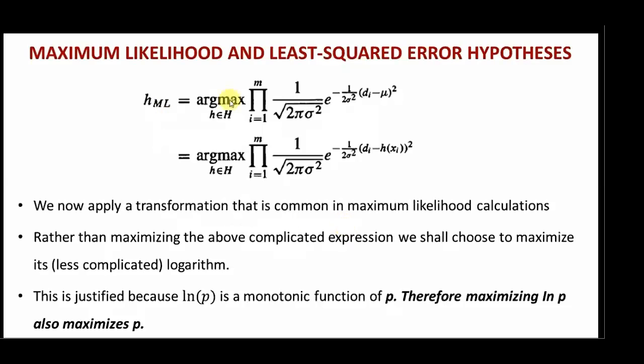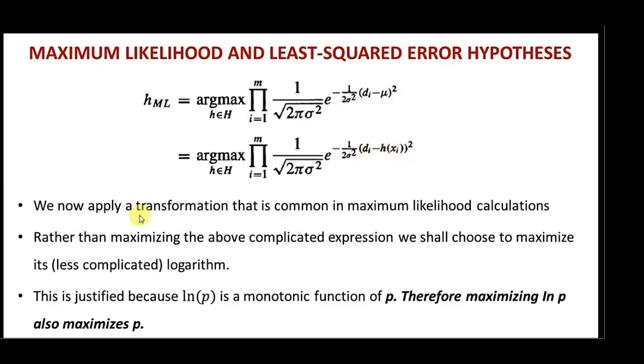HML is equivalent to argmax, product of 1 divided by square root of 2 pi delta square, e raised to minus 1 by 2 times delta square multiplied by (di minus mu) whole square. In the first step we have replaced x with di. In the second step I have replaced mu with h of xi. Here di is the target of the ith input and h of xi is the output of the hypothesis for the ith input.